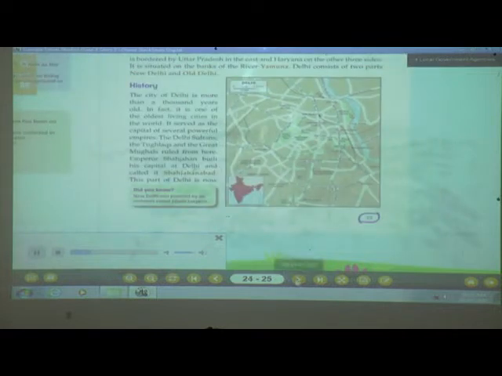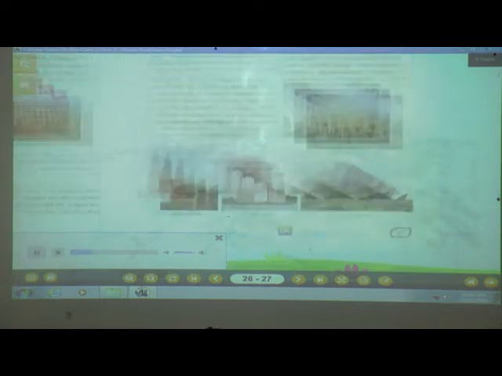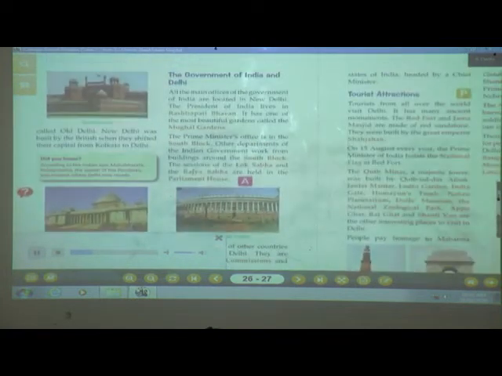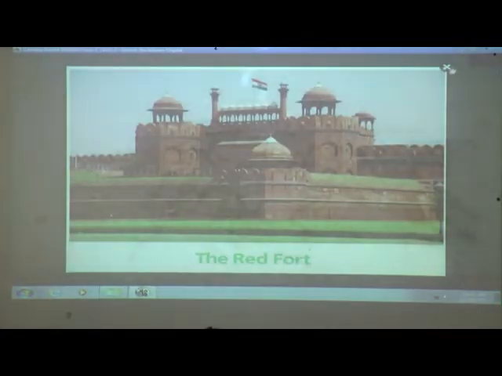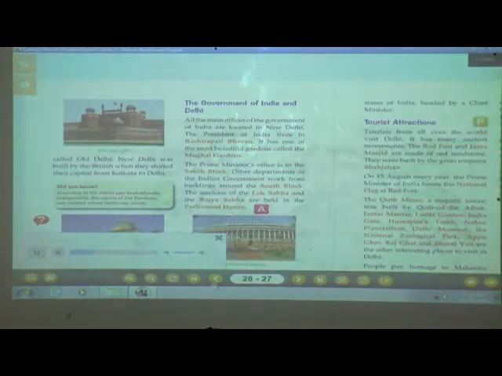Did you know New Delhi was planned by an architect called Edward Lutyens? New Delhi was built by the British when they shifted their capital from Kolkata to Delhi.